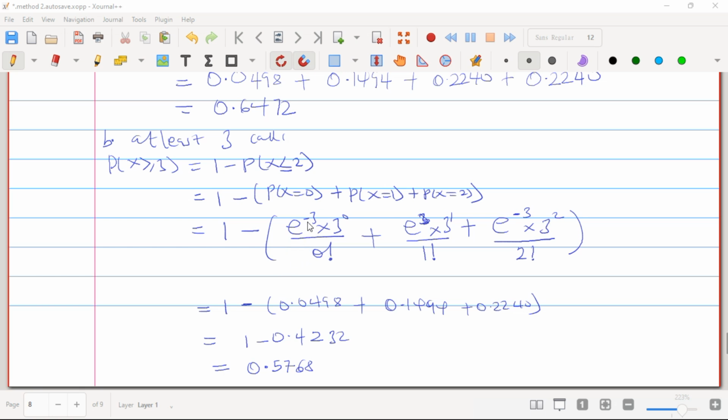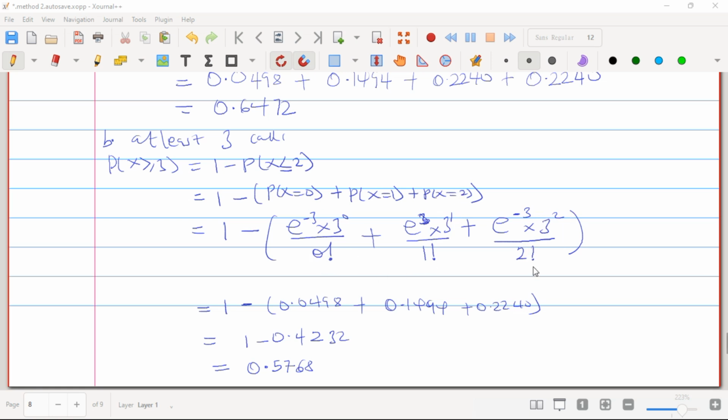So here we have e raised to the power negative 3 times 3 raised to the power 0 divided by 0 factorial. Since our x was 0, that's the reason I see here to be 0, here to be 0. And then the same thing we are going to repeat, just that we are going to change where the x is. So here is 1, so here will be 1, here will be 1, and here is 2, so here will be 2 and then 2.